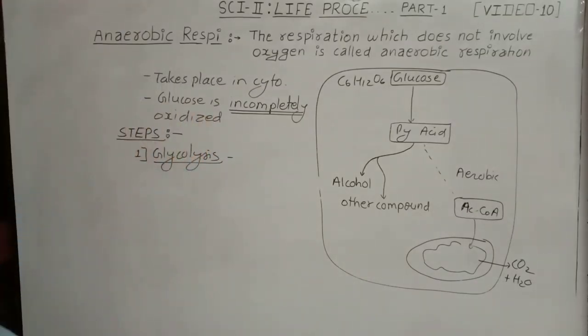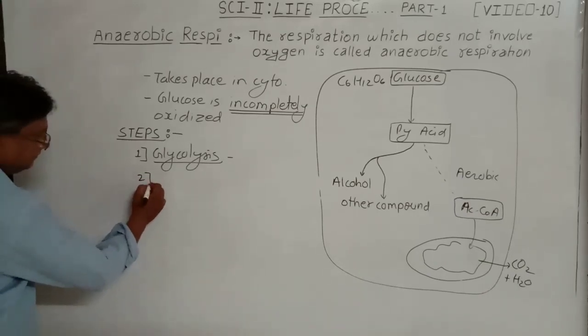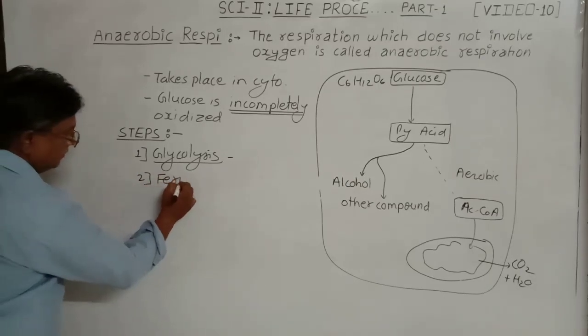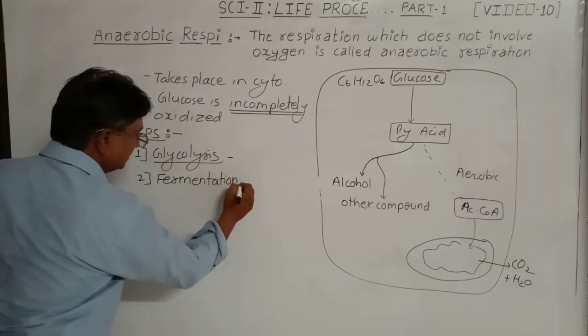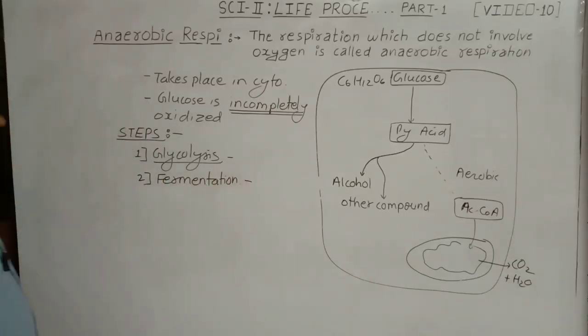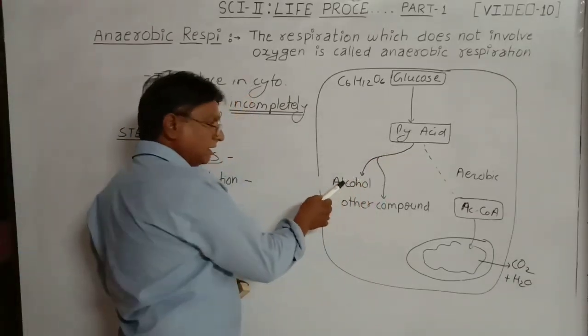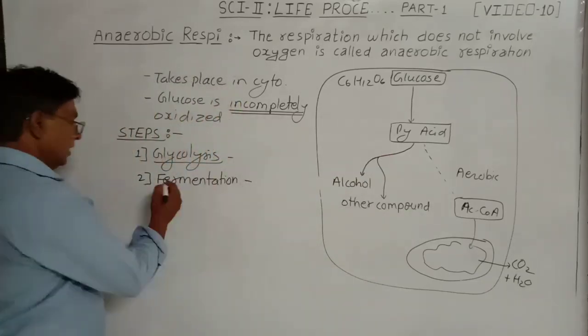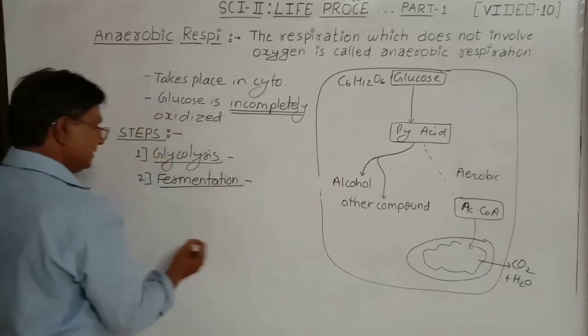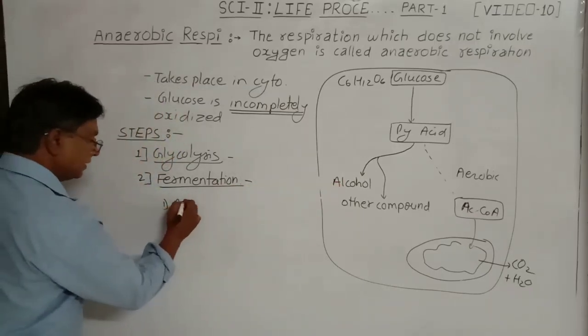Then after there is another method that is called fermentation. Second step is fermentation. In fermentation, either alcohol is formed or other compounds are formed. If alcohol is formed, then it is called alcohol fermentation.